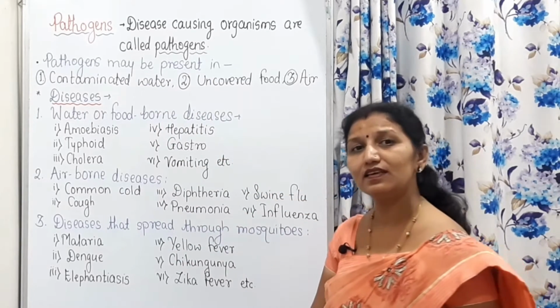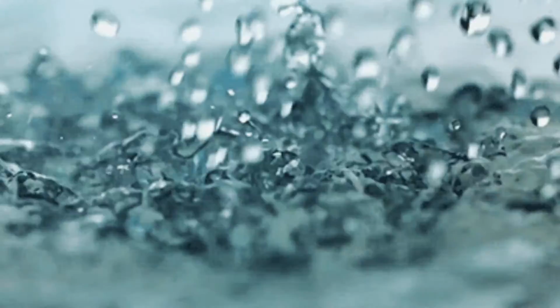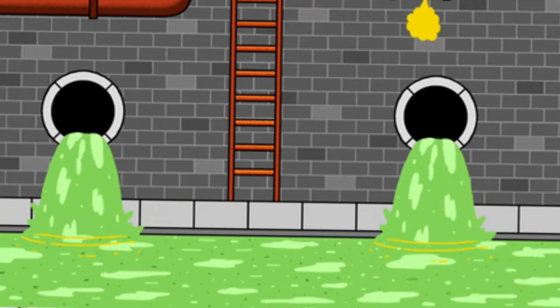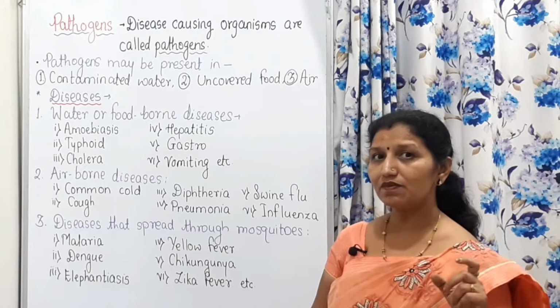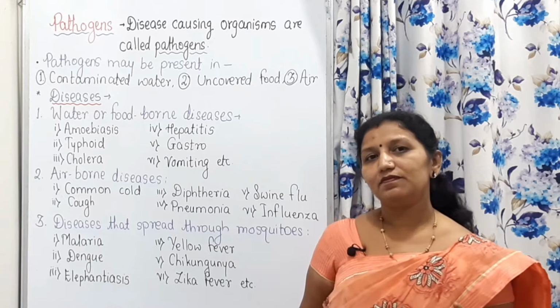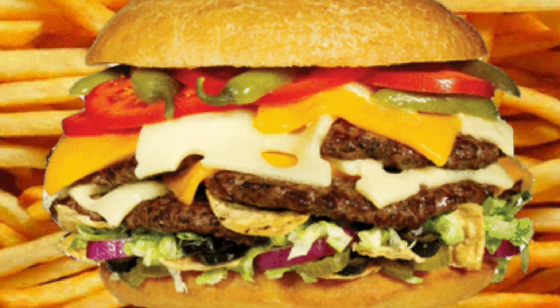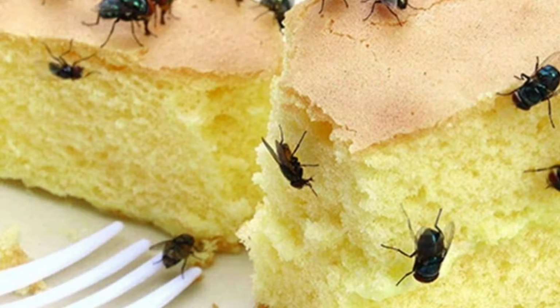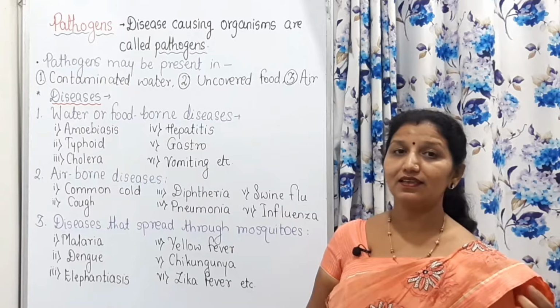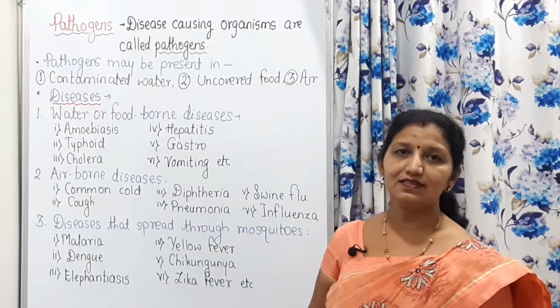Pathogens may be present in contaminated water, water that is contaminated with dirt, sewage, all these things. It is the main source of pathogens. Then uncovered food. If the food is not covered properly, house flies that contain the microorganisms on their wings sit on that food and release those microorganisms, and if we consume that food we get the diseases.